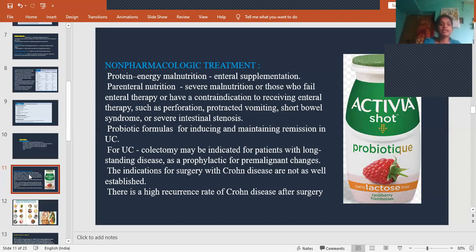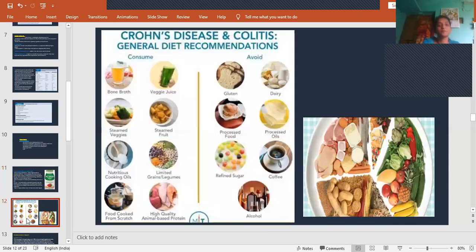And the indications for surgery in Crohn's disease are not as well established. That means in Crohn's disease, surgery is not that much required. There is a high recurrence rate of Crohn's disease after surgery. That means even after conducting surgery, there is a high recurrence, so there is no permanent cure even after surgery. So it's better to avoid surgery and go for medications. So this is the non-pharmacological treatment.